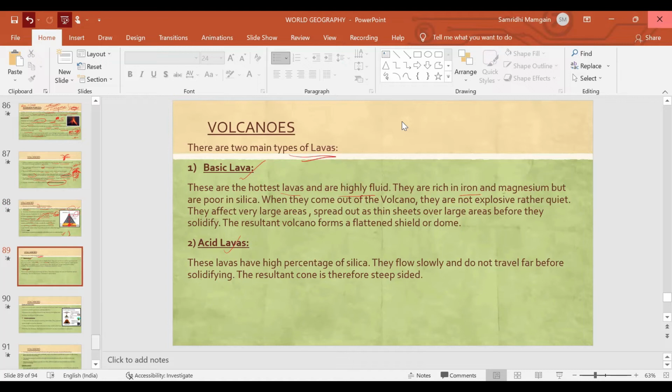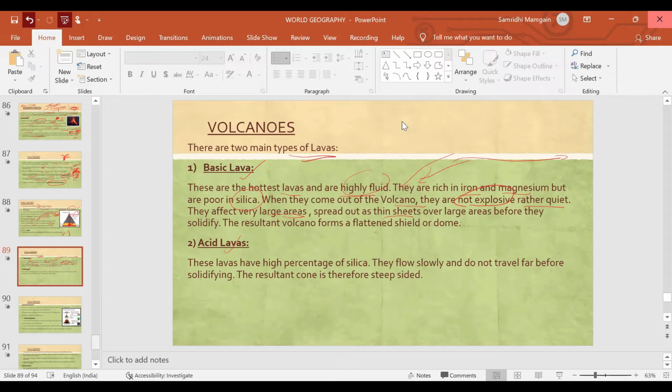They are rich in iron and magnesium, but poor in silica. So they don't have silica, they have iron and magnesium, and they go to very large distances. When they come out of the volcano, they are not explosive, they are rather quiet. So they affect very large areas because they are highly fluid. They spread out as thin sheets over large areas before they solidify.